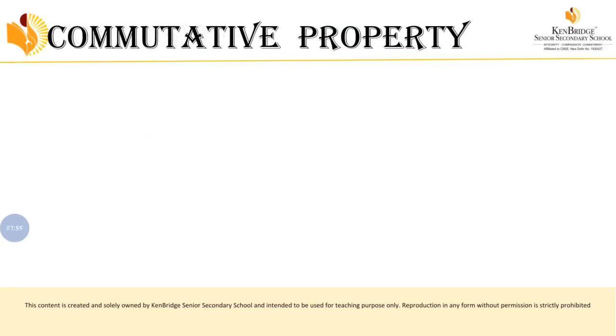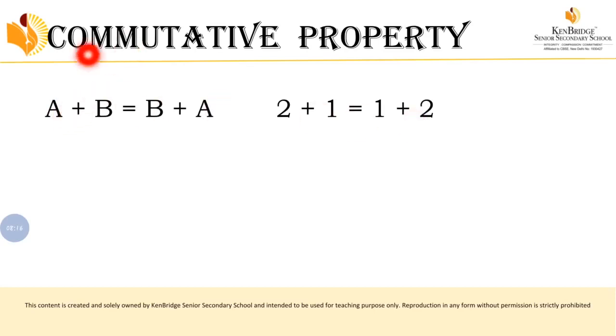I have given some examples for the commutative property. At last we will see what that property is about. Just look at this example. A plus B is equal to B plus A. What can you observe from this? A plus B is equal to B plus A. Both have the same operation, right? Here also we performed addition. Here also the addition operation is going to be done.